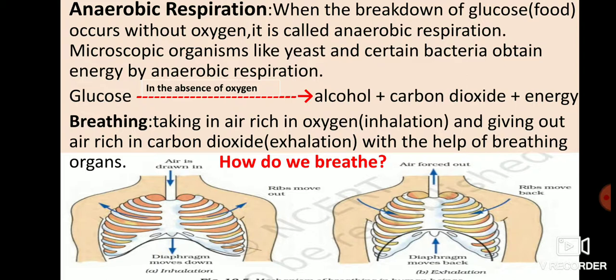With this diagram we can understand how we breathe. During inhalation, when we take in oxygen, around our lungs there is the chest cavity, and at the bottom of the chest cavity there is a muscle sheet. That muscle sheet is known as the diaphragm. During inhalation, when air is drawn in, our chest cavity becomes larger and the diaphragm moves downward.